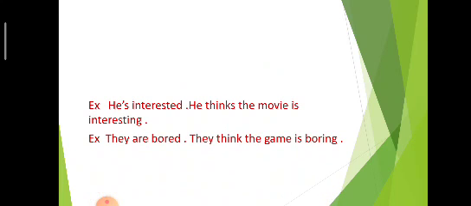He's interested. He thinks the movie is interesting. As we see in the example, we describe him with interested, but we describe the movie with interesting. Another example, they are bored. They think the game is boring. And here we describe them with bored and describe the game with boring. So the adjective plus ed describes persons and adjective plus ing describes things.